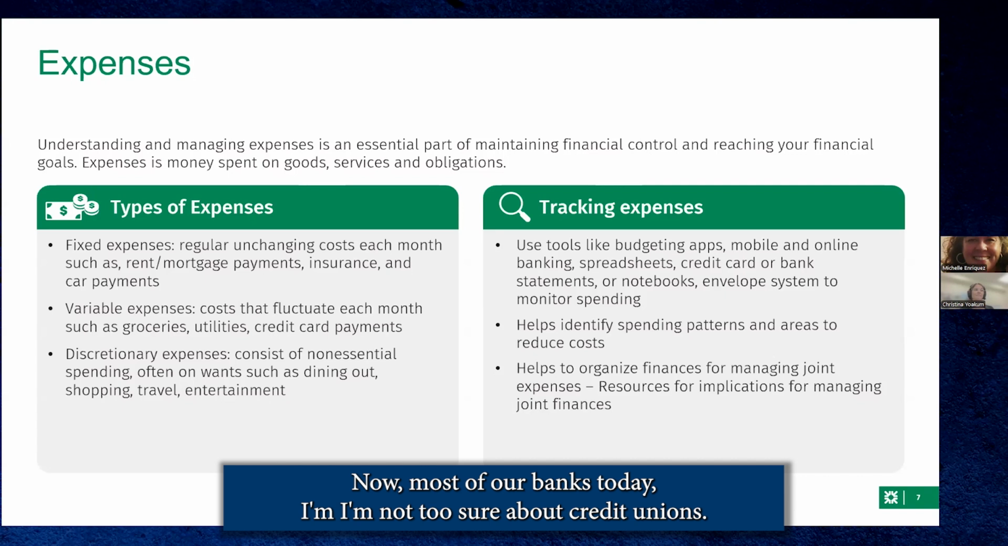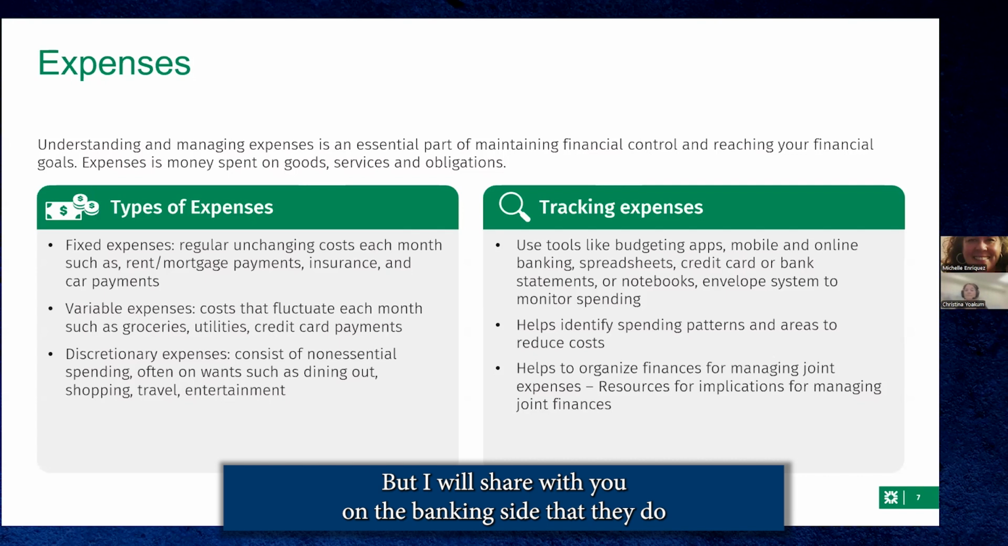Now, most of our banks today, I'm not too sure about credit unions, but I will share with you on the banking side that they do come up with a way to show you your spending patterns, and it's incredible. They'll literally tell you, oh, you're spending a lot more on going out. Nevertheless, you can see the tracking of that pattern, okay? And then it helps you organize the finances of managing joint expenses, resources, and the implications of managing joint finances as well, okay?